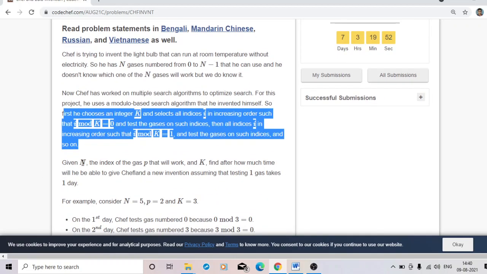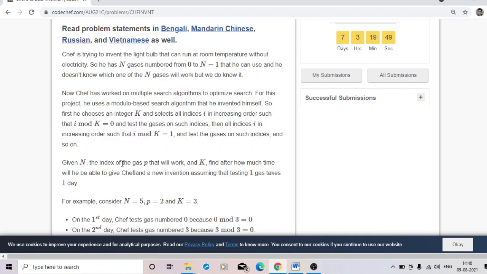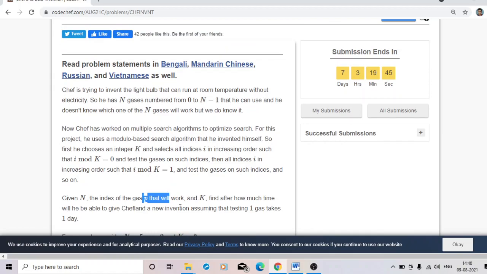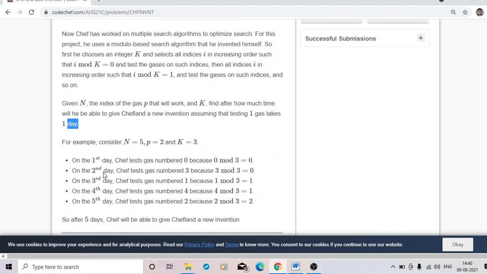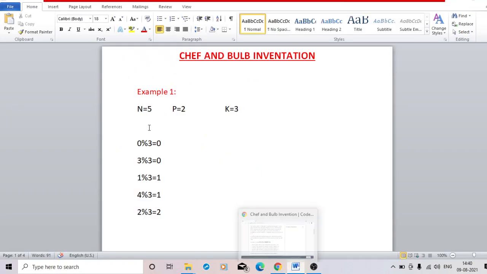Now n is given, the gas P which will work is also given, and k is given. Find after how many days Safe will be able to complete his invention, assuming that testing one gas takes 1 day. I am showing you an example here. Here n is 5, P is 2 and k is 3.